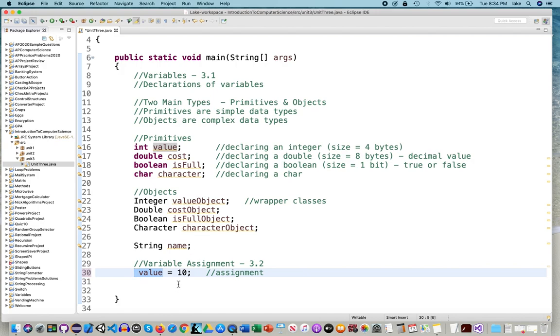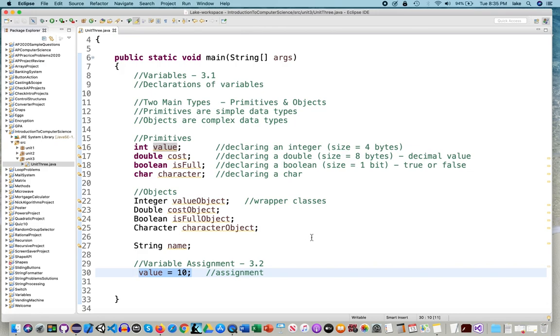So this is 10. At this point you should be wondering, how does that look in binary? You've got to convert it to binary. That's what happens in the computer. But this is 10, and this 10 is stored in value, which is 4 bytes right now. And if you're wondering, well, 32 bits, that's a lot of zeros in front. You're correct. However, this 10 being assigned to value happens in random access memory.